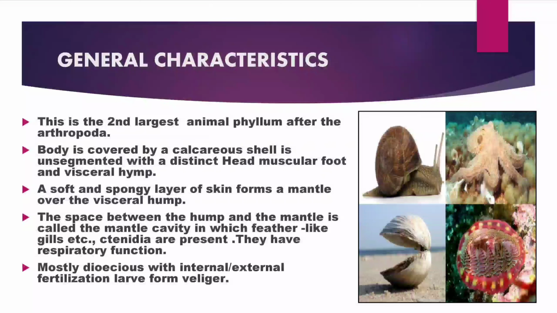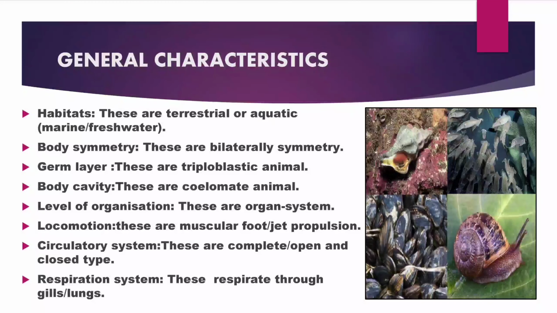In the mantle cavity feather-like gills are present, for example ctenidia, and they have a respiratory function. They are mostly dioecious with internal or external fertilization. Larvae form from veliger. Habitat. These are mostly terrestrial or aquatic. In aquatic, they live mostly in marine or freshwater.